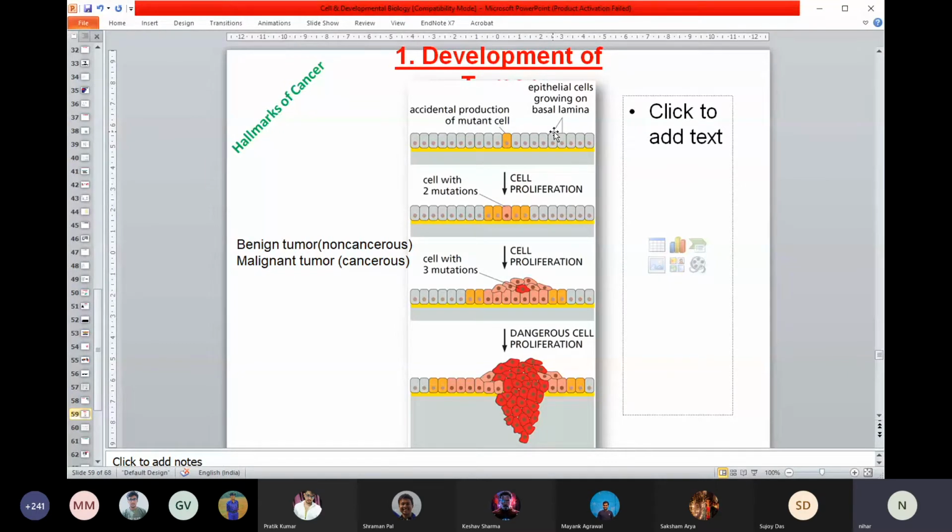So if you are clear about this, now you can think, I told you the benign one can simply be surgically removed and you will be absolutely cured. But even think at the early stage of any tumor, when it might not have got the capability to disperse to other parts.